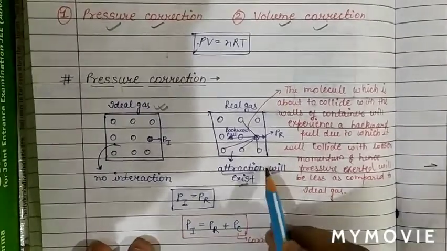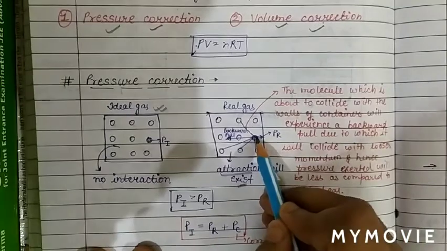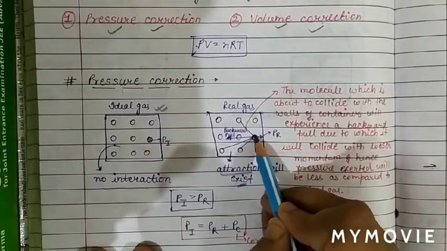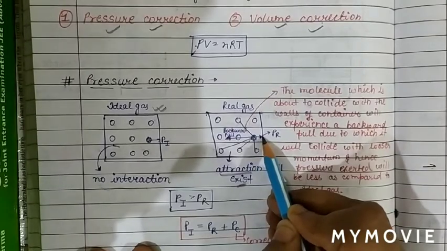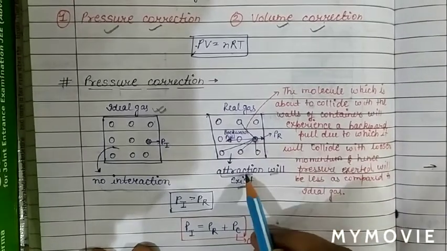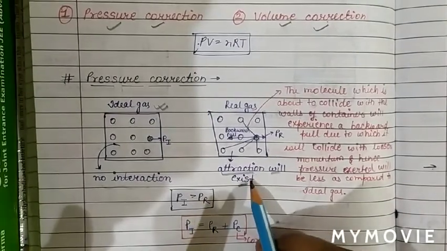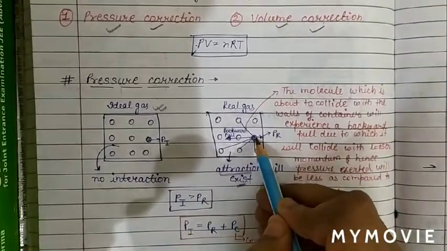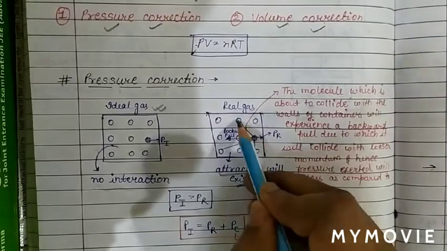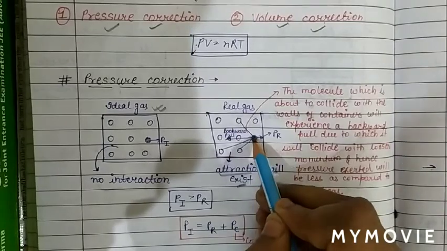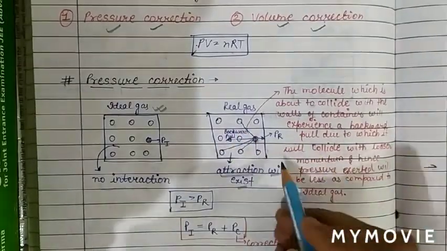So when attraction exists, see this molecule is going to collide with the wall of the container, but as a force of attraction exists, this molecule will be attracted backward and suffer a backward pull from the molecules behind.